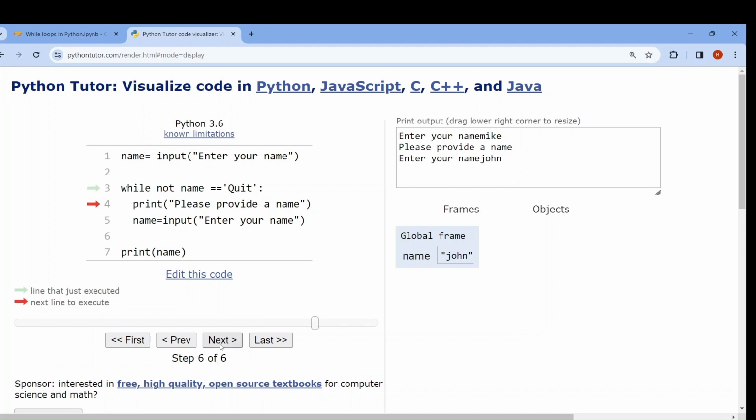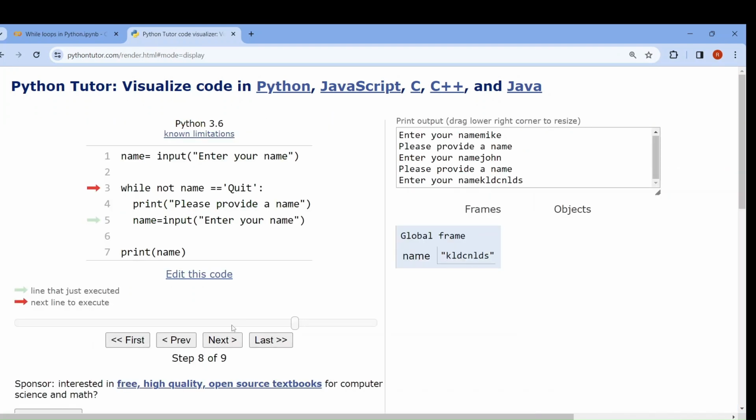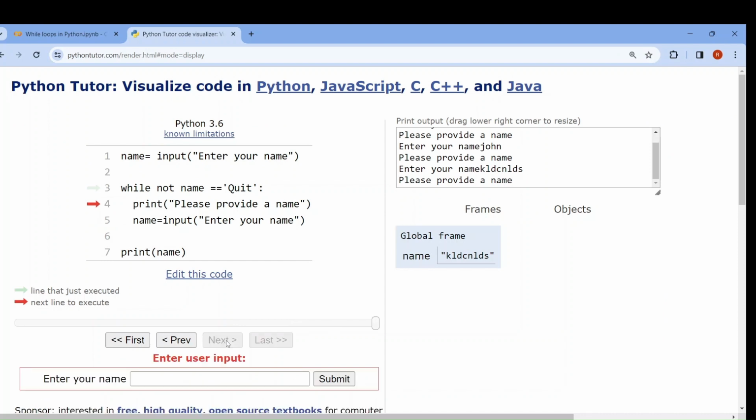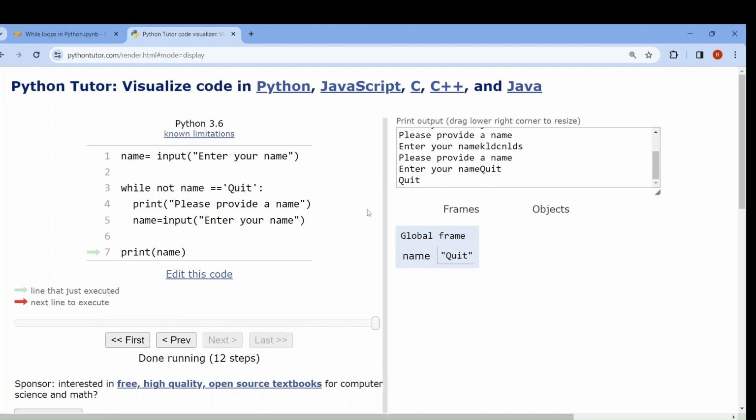Now if I print again, yes, it will again ask you for your name. Again you have to give any input. Again submit. Again it will go into the loop. Again it asks for a name until and unless you provide quit as an input. Now the program has stopped execution. The name has been printed, quit is printed and it has stopped execution. Okay. So the program will run until the condition is met.